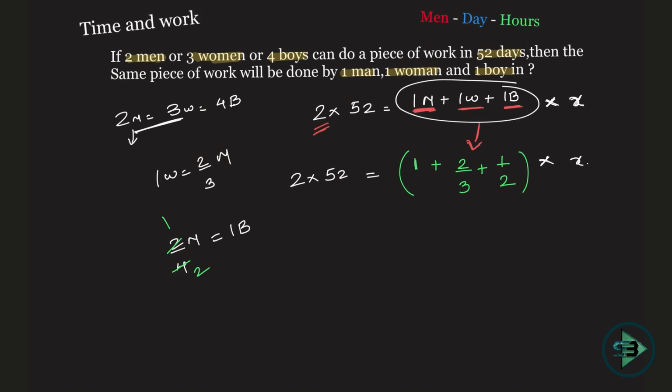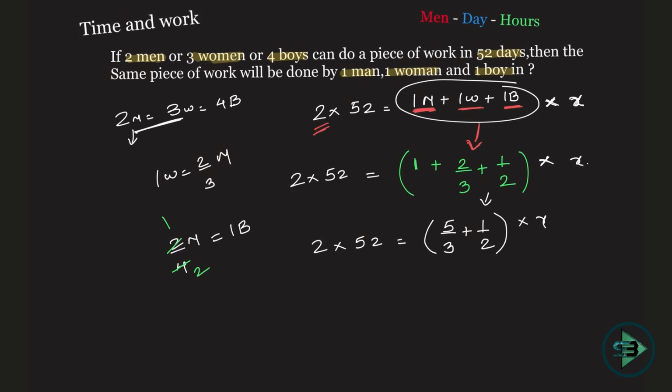So let's just add. This becomes 3 plus 2, which is 5 by 3, plus half. So 5 by 3 plus half, into X, is equal to 2 into 52. Just solve this and you get the value of X. So that's how you reach the solution.